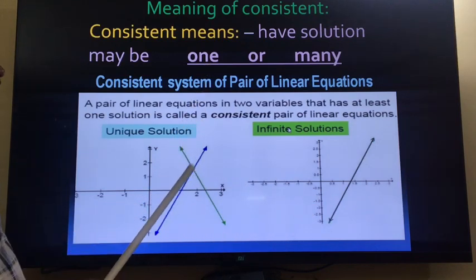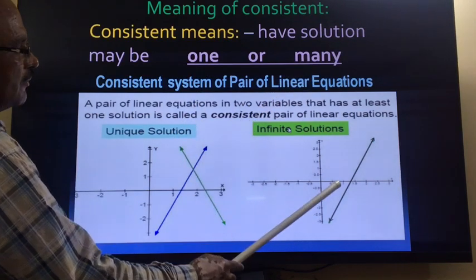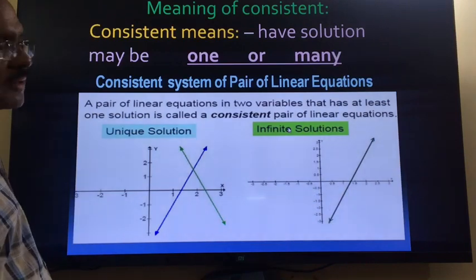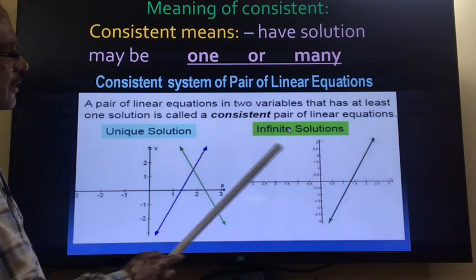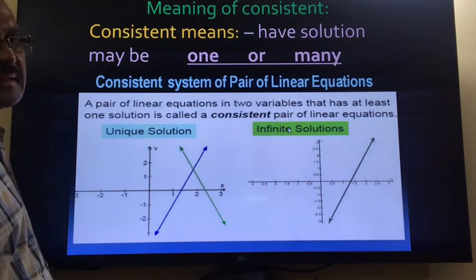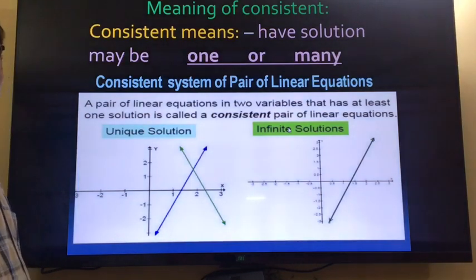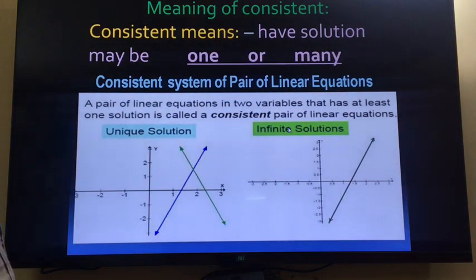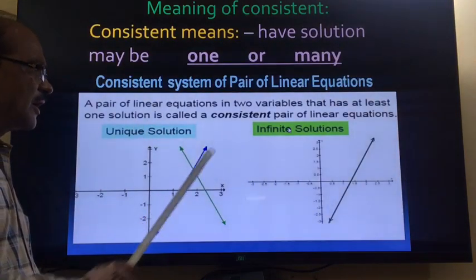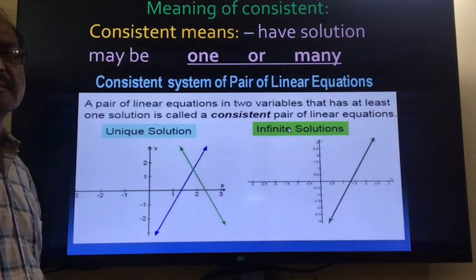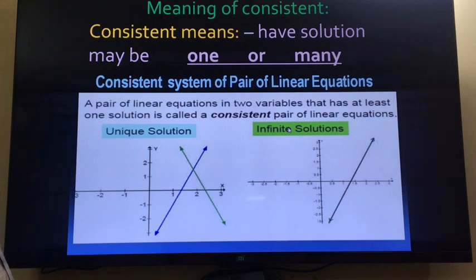One solution is here, many solutions are here, because one line is overlapping the other one. So in both the cases, either this condition is satisfied or this condition is satisfied. In both the cases we are saying the system is consistent. So one solution or many solutions. One solution will come when lines intersect at one point, and there will be many solutions when lines overlap each other. In both the cases we are calling the system consistent.